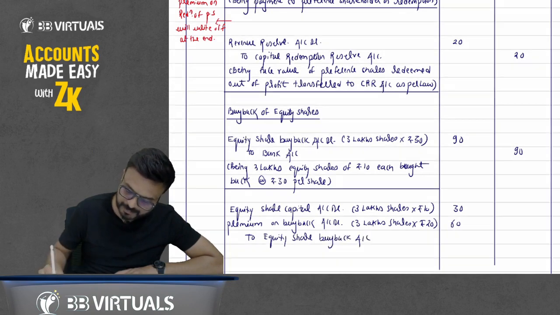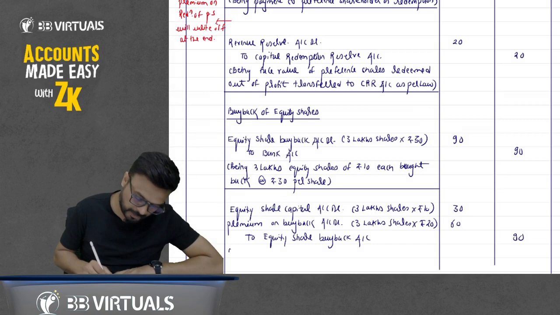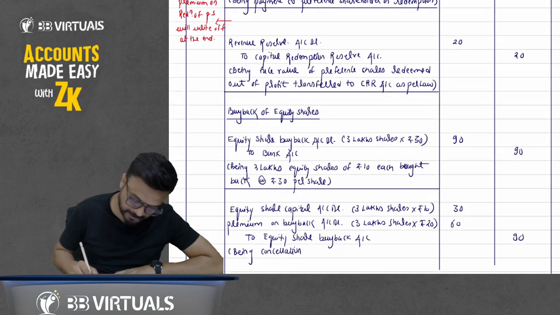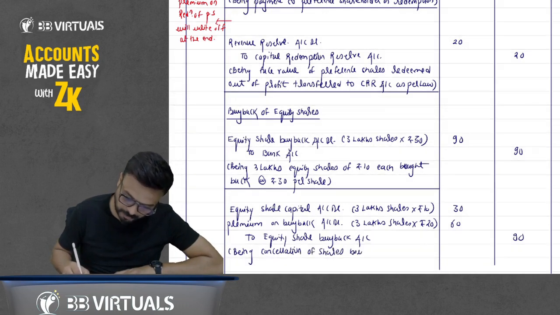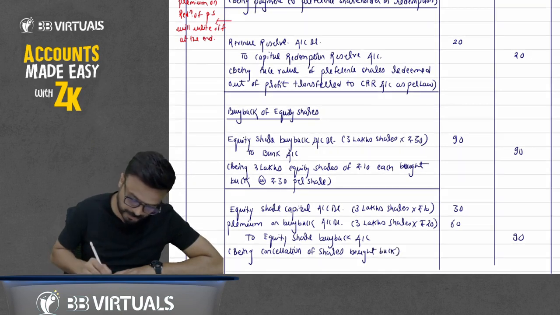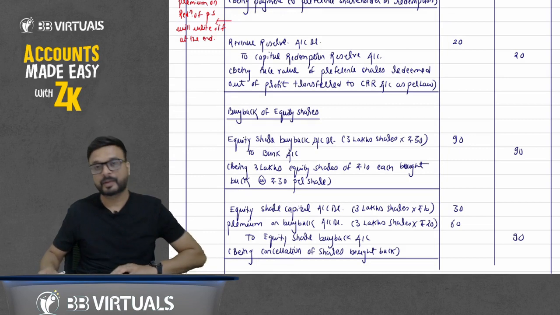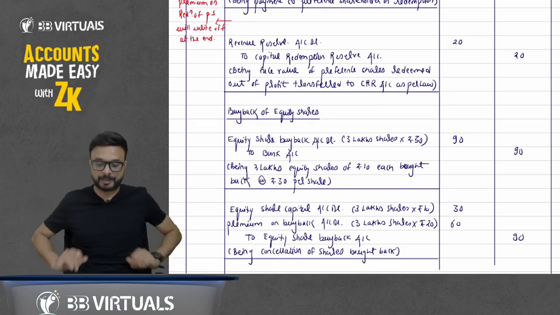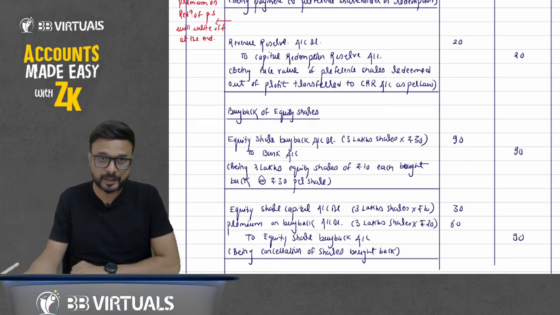Buyback account. That is 90. So being cancellation of shares bought back. Now understand this part. What happened here? Being cancellation of shares bought back.